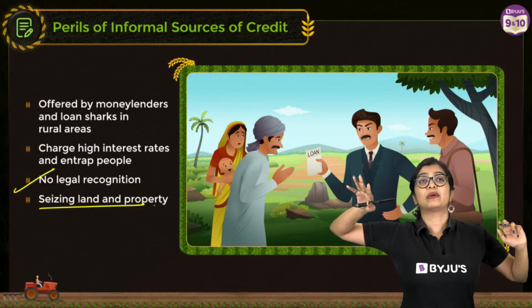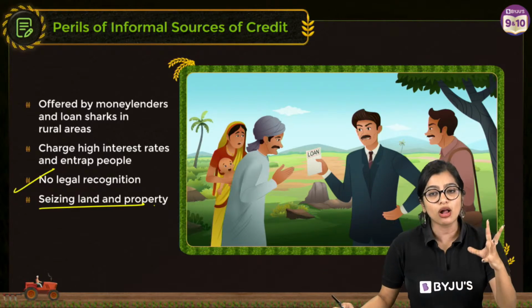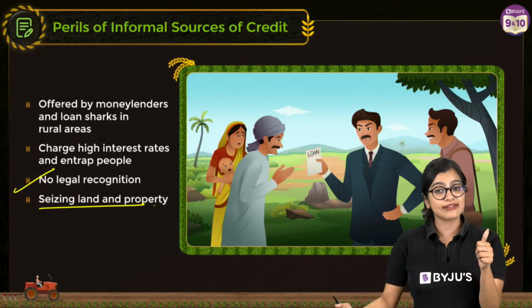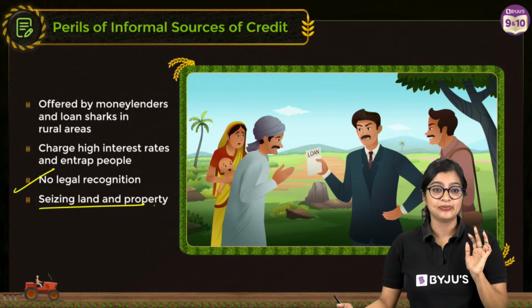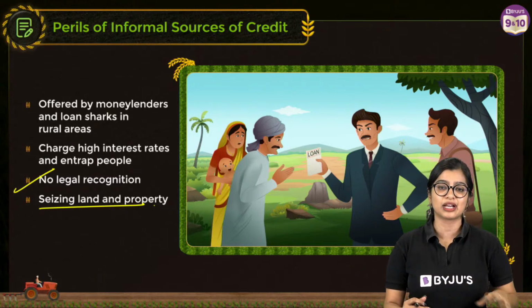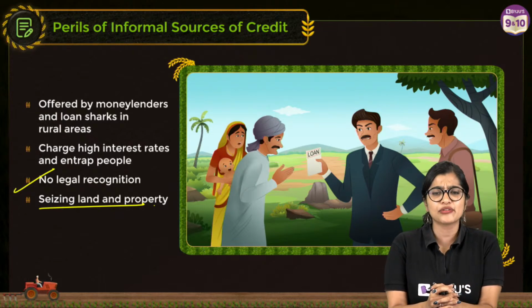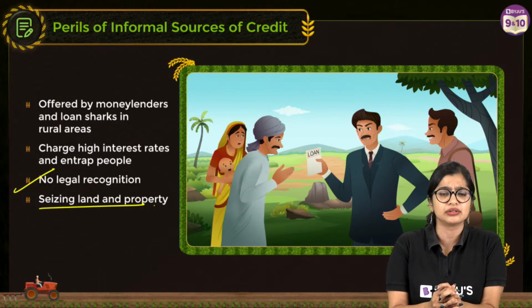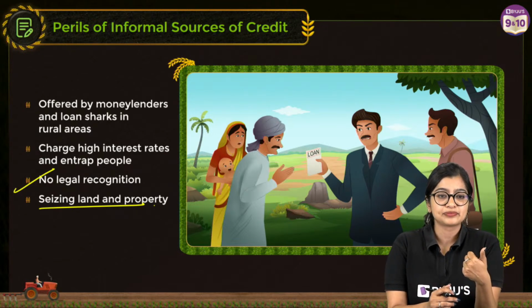So this right here is one question that you need to understand: what is the difference between a big or large scale farmer versus small scale and marginal farmers? Are we all clear with this? Yes? Give me a thumbs up. These are two very important basic understandings. If you have them, I'm telling you, 10th standard becomes very easy. Out of an 80 mark paper, you will definitely get 20 out of 20 in this economics part. Are we all clear, everyone?